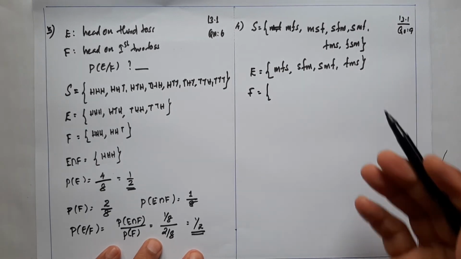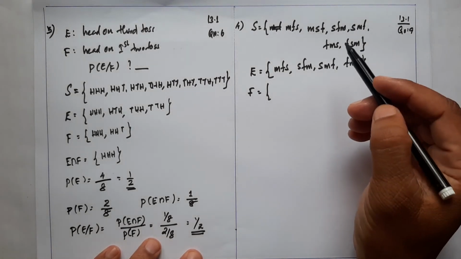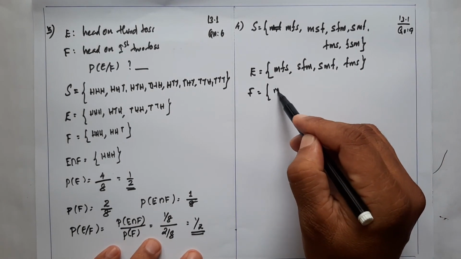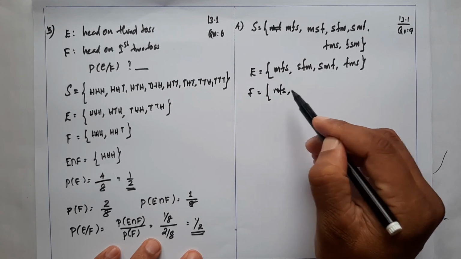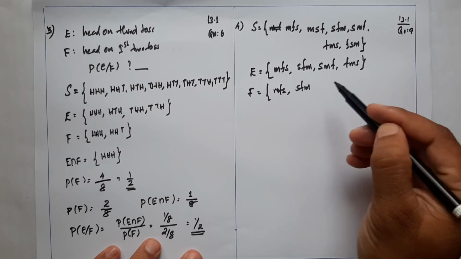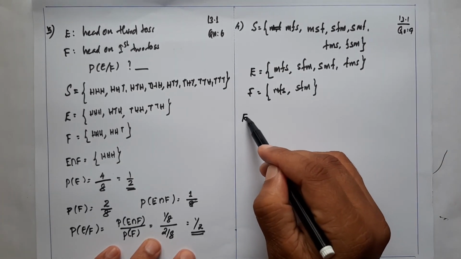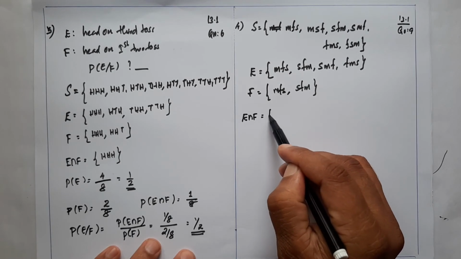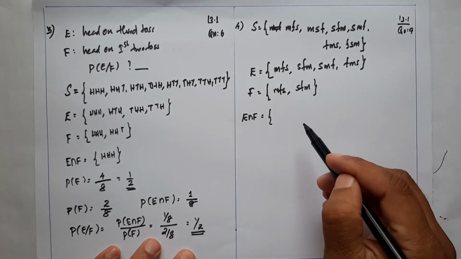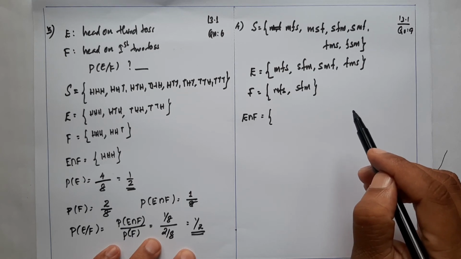Now the second event, F, father in middle. The elements which contain father in middle are MFS and SFM. These two elements contain father in middle. Now E intersection F, the elements common to these two events, are MFS and SFM.